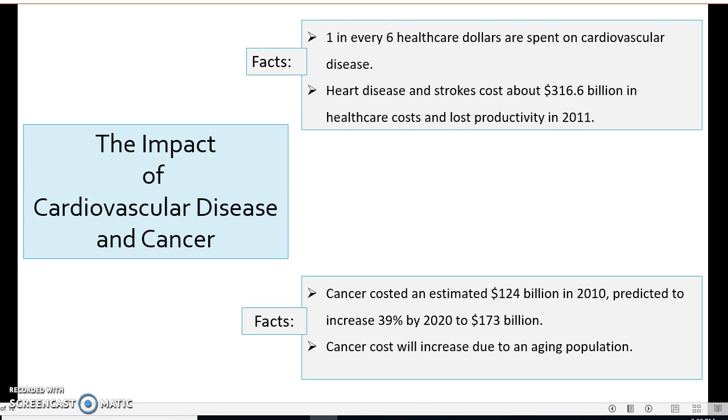Cardiovascular disease and cancer cost the United States billions of dollars each year. 1 in every 6 healthcare dollars is spent on cardiovascular disease. Heart disease and strokes cost about $316.6 billion in healthcare costs and lost productivity in 2011. Cancer cost an estimated $124 billion in 2010, which is predicted to increase 39% by 2020 to $173 billion. As the population age increases, cancer costs will also increase.